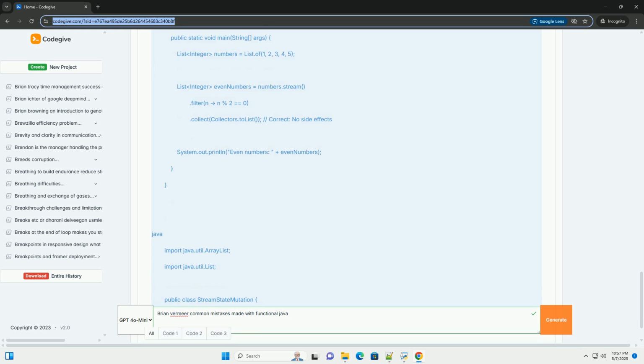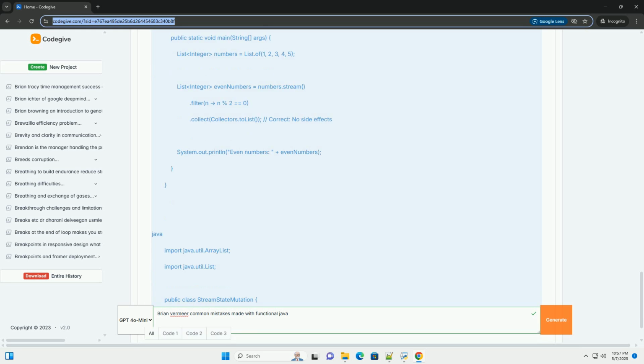How to avoid it. Consider the complexity of the task. If it's a simple iteration or search, a basic loop might be more readable and performant. Stream API is best for processing large datasets or performing complex transformations. Always profile your code if performance is critical.